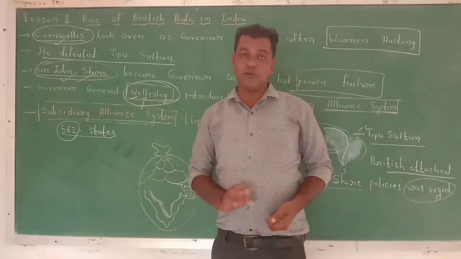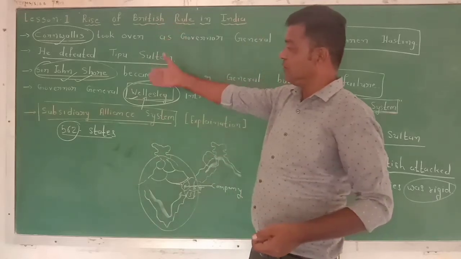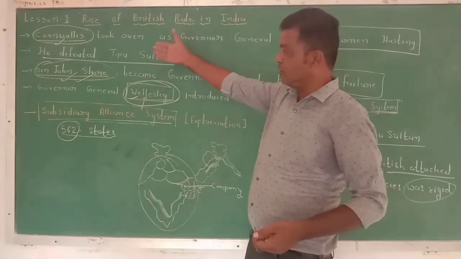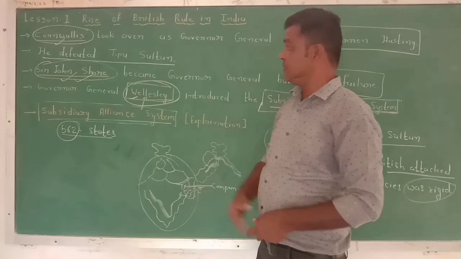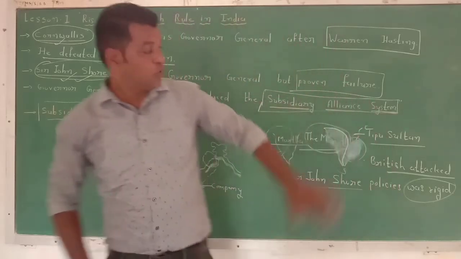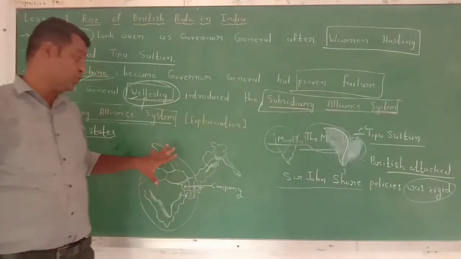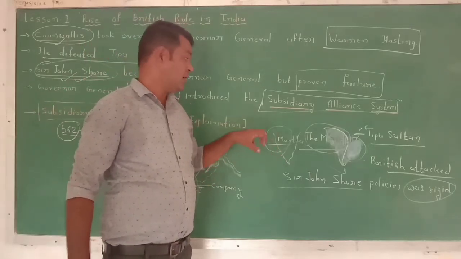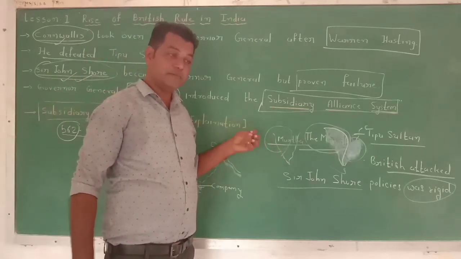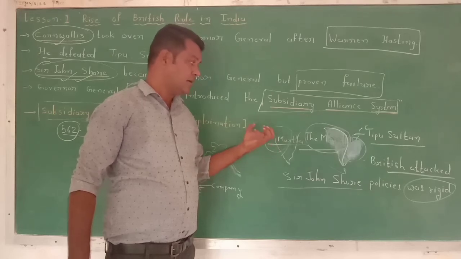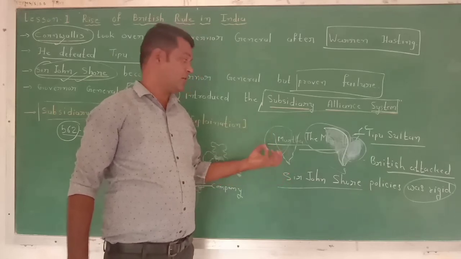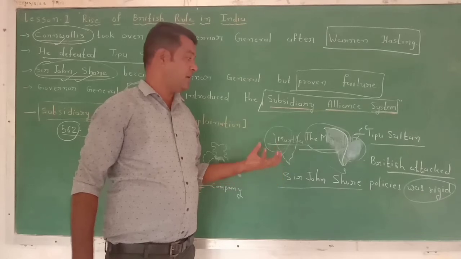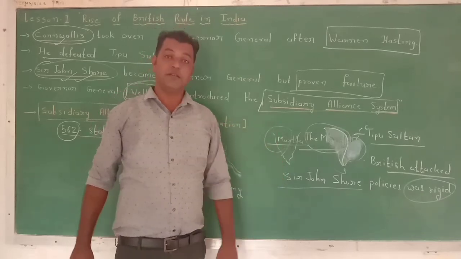In this video we discuss the different ruling periods of the different Governor Generals, and through this map I tried my best to tell you about different kings and different power blocks, and how they went under British rule.